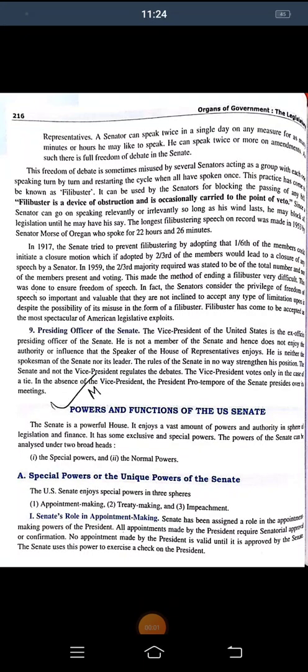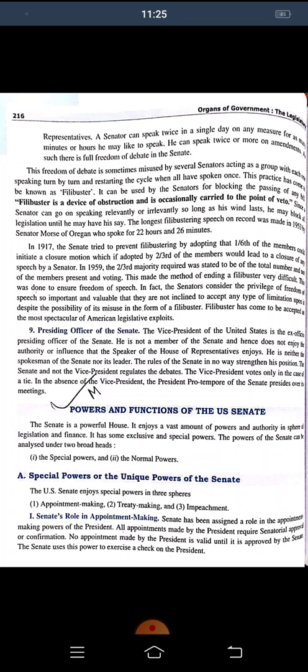With chapter number 6 from your political science book of grade 12, and the name of the chapter is the organs of the government, that is the legislature. So today we're going to start from the powers and functions of the US Senate. So what are the special or the unique powers of the Senate we are going to understand. The Senate is a powerful house.